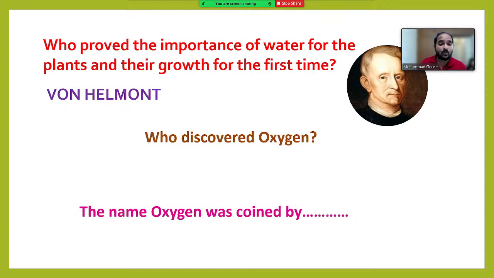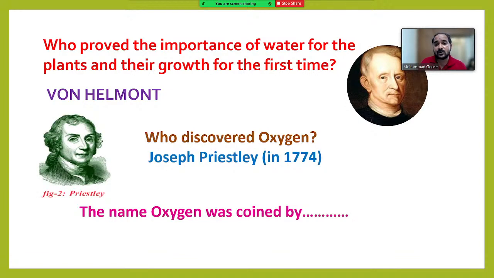Then the next question. Who discovered oxygen? Yama, Kanakalakshmi, Prasanna Kumar Reddy, Boddu Sri Pavan. Very good, Nana. Joseph Priestley, Harsha. Very good. Oxygen was discovered by Joseph Priestley in the year 1774.